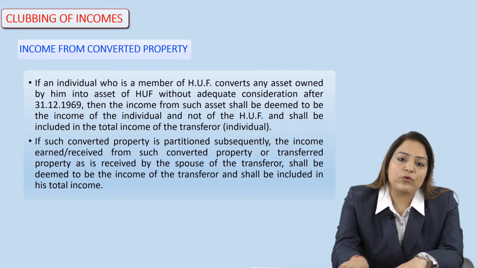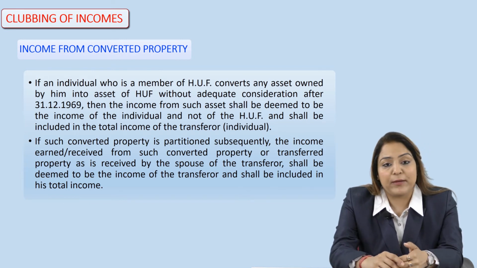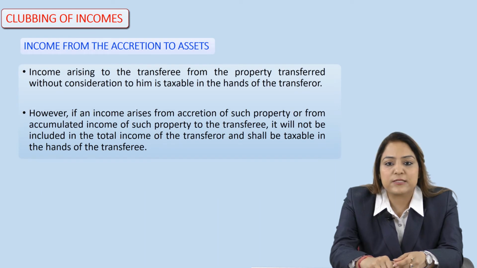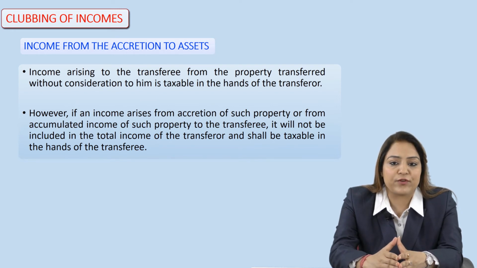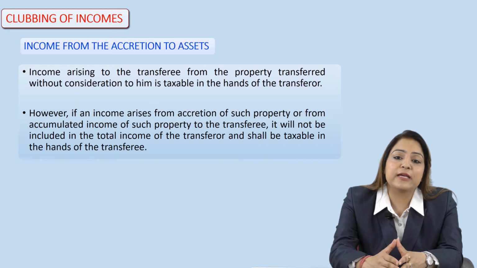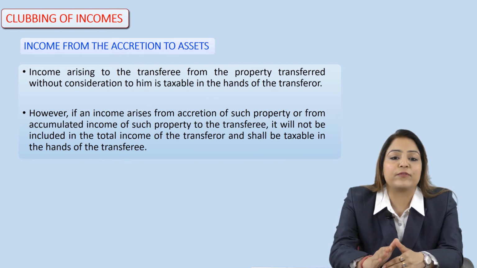Then we have one more thing which has to be kept in mind in case of clubbing of income, that is the income from the accretion to assets. Suppose any income arises to the transferee from the property transferred without any consideration, and such income is taxable in the hands of the transferor. So if an income is arising from the accretion of such property, or from the accumulated income of such property to the transferee, in that case the income will not be included in the total income of the transferor.